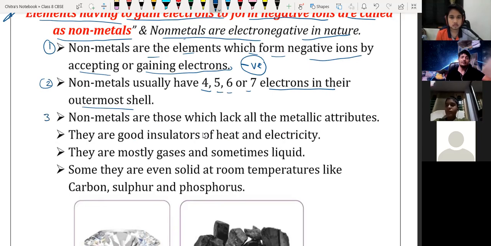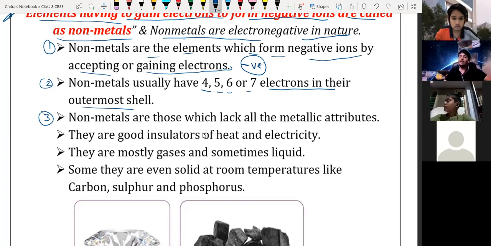Third point. Sir, if they have 4 electrons in their outermost shell, then they should accept 6 electrons, no, sir? No. According to the octet rule, 8 electrons have to be in their outermost shell in order to acquire stability. So they have to make 8 electrons in their outermost shell by loss, gain or sharing of electron. Okay? Yes, sir. Thank you.